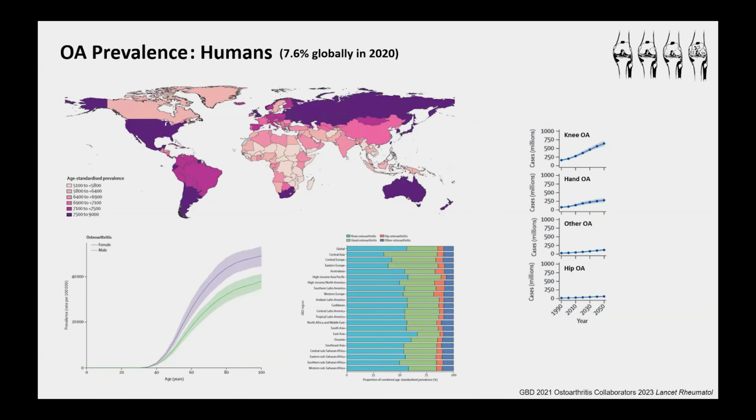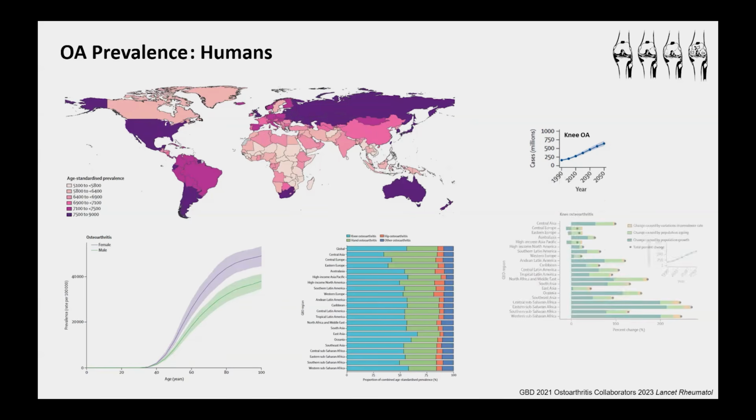But actually, when we look at the data a bit more closely, it appears that the increase in osteoarthritis cases that we see across these different geographic regions appears to be mostly due to population growth and population aging, and that the actual change in rate of osteoarthritis prevalence, which is shown here in that orange-yellow color, is only having a minimal effect on osteoarthritis case numbers.